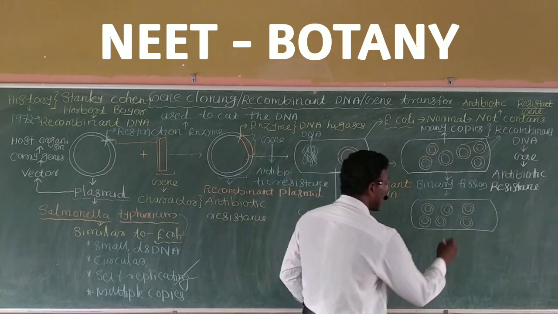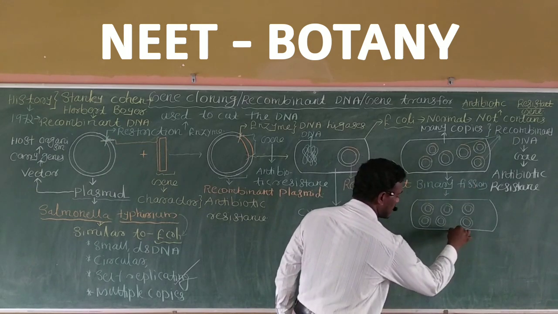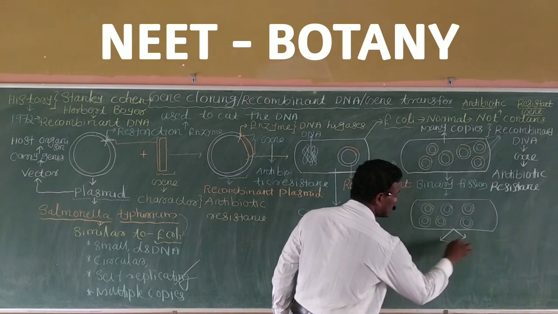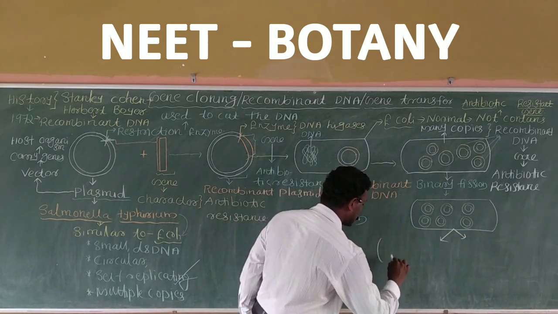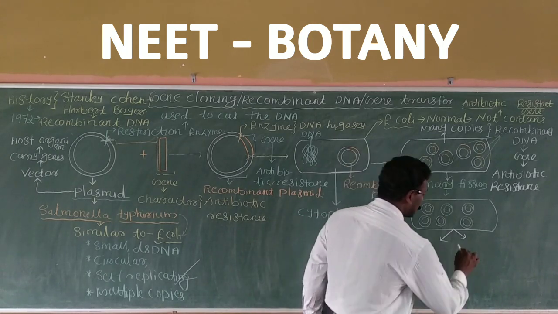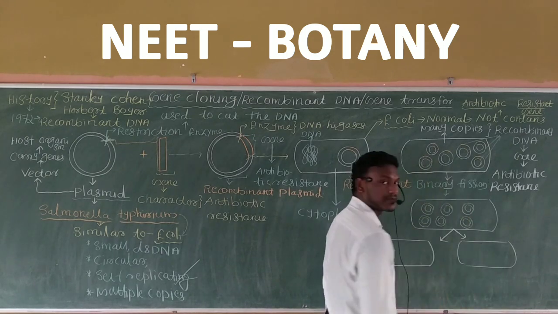When this undergoes binary fission, one cell divides into two daughter cells. As a result, I obtain one daughter cell here and another daughter cell here.